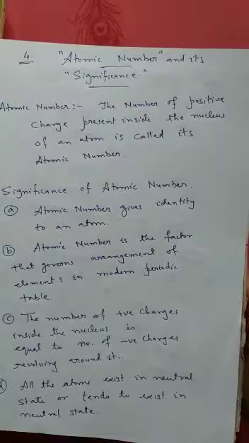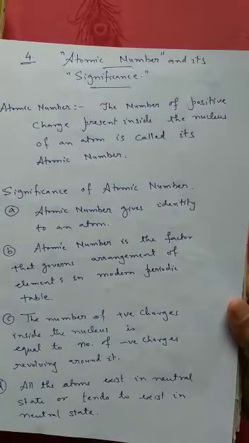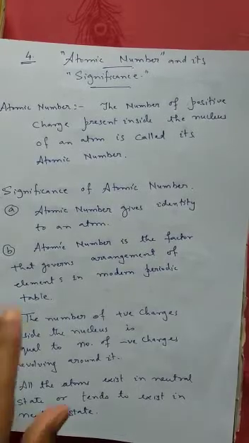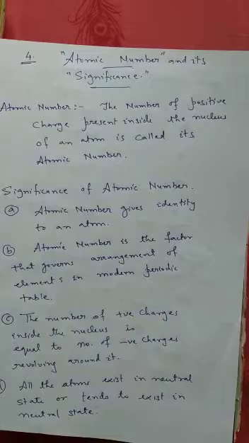And what are its significances? Now look, atomic number is the total number of positive charges present inside the nucleus of an atom. The significance of atomic number is that it gives identity to an atom. For example, if the atomic number of an element is 1, it is for sure that the element is hydrogen.